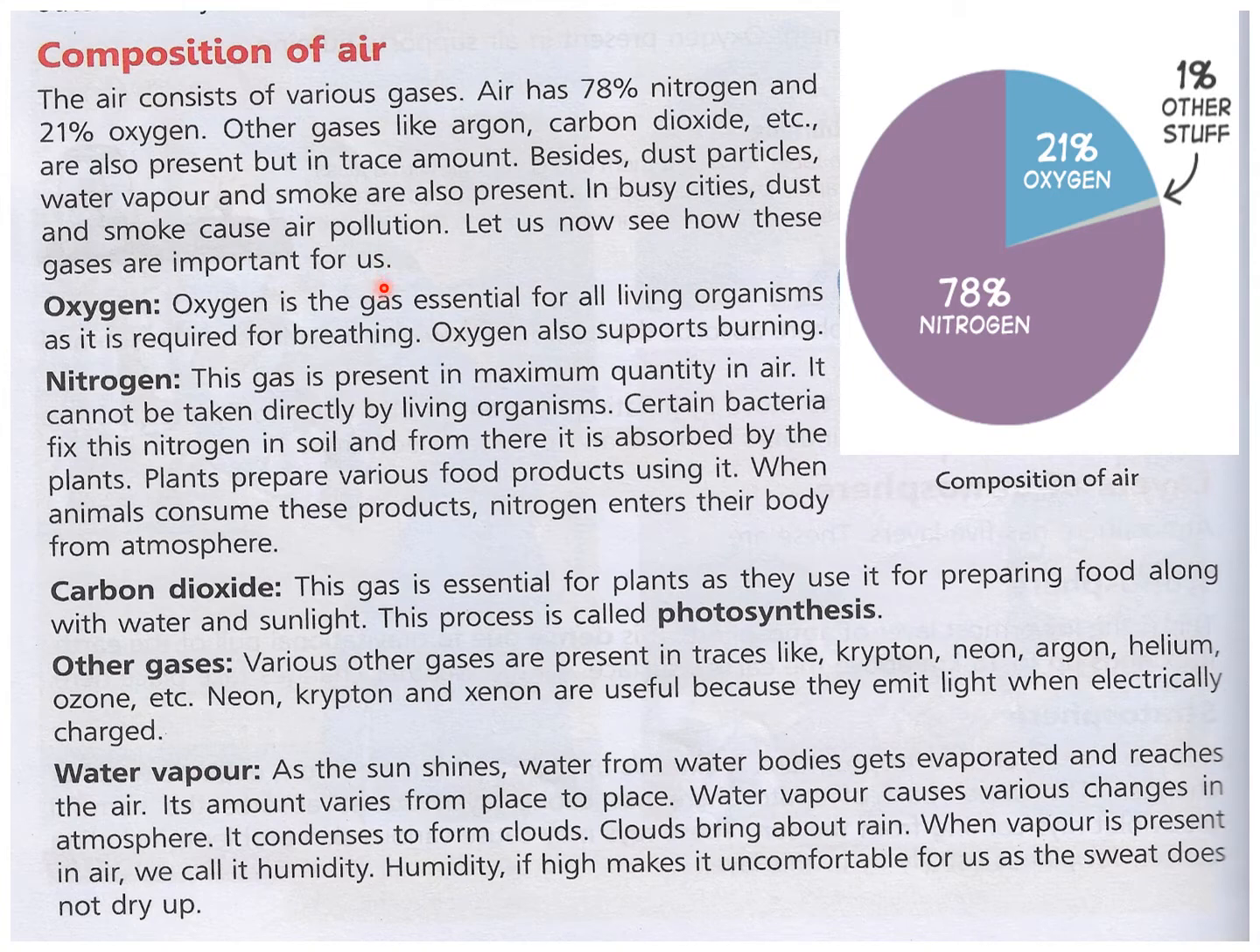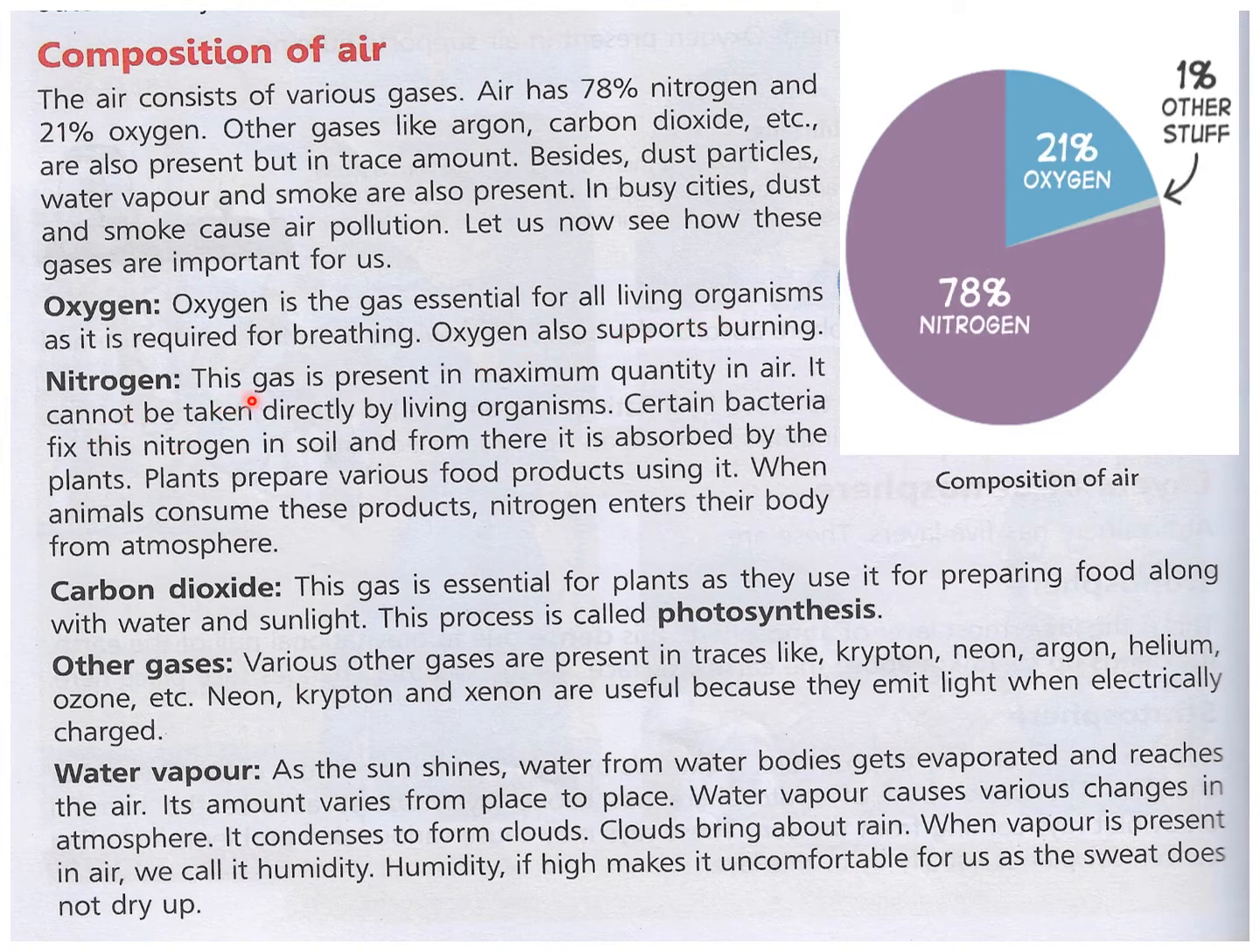First of all, you all know that 78% nitrogen, this is a neutral gas. So this makes the most part of the air, but this is a neutral gas. So the oxygen is the most important gas that is present in the atmosphere. Oxygen is the gas essential for all living organisms as it is required for breathing. Oxygen also supports burning. So this is the most important gas because it is required for breathing and also burning, because without burning you cannot do many things or anything. Almost we can't do anything without fire or burning.